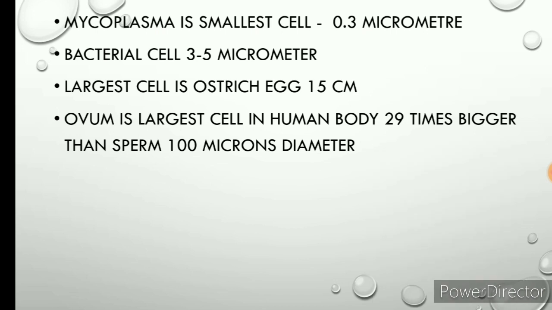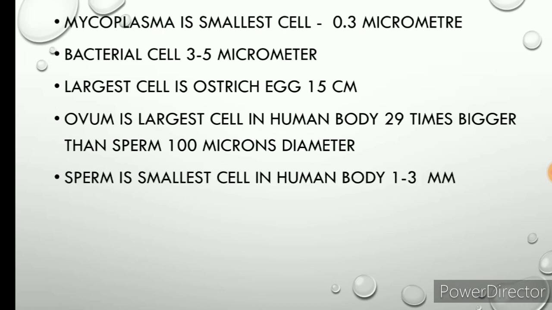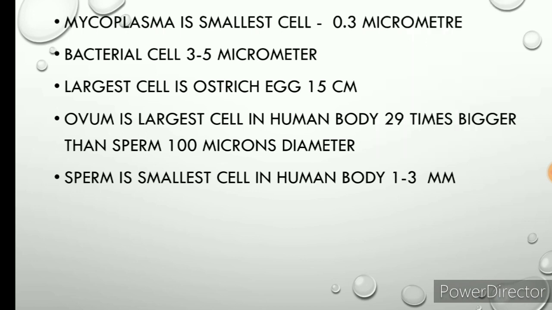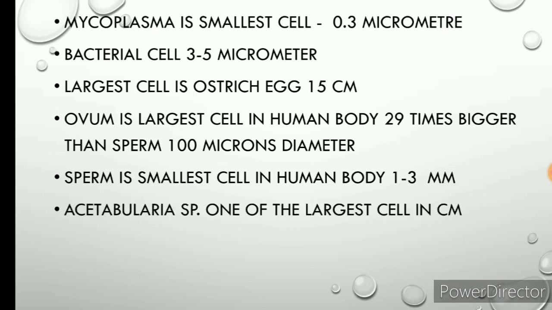In case of human, the female has the ovum, also called the egg cell or the female gamete, and this is a haploid cell, the largest cell in the human female body. And the longest cell is the nerve cell. Sperm is the smallest cell in the human body, present in the male reproductive system, with a size of 1 to 3 millimeters.